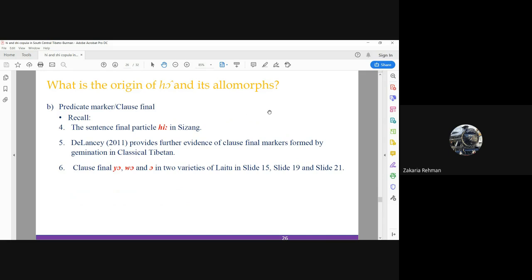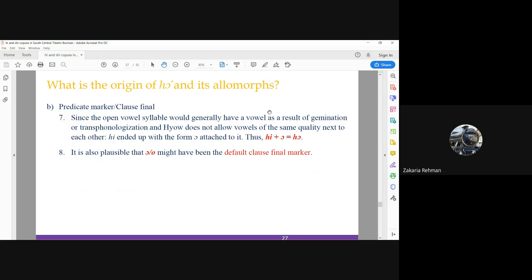For example, in Chote, a Northwestern language, the sentence final particles are formed by gemination. Also recall that we encountered the clause final particles ya, wa, and or in Lai2 varieties on slides 15, 19, and 21. So considering these observations, we can propose some solutions.